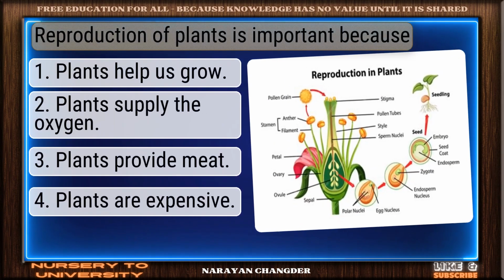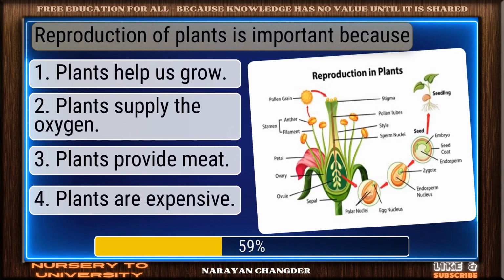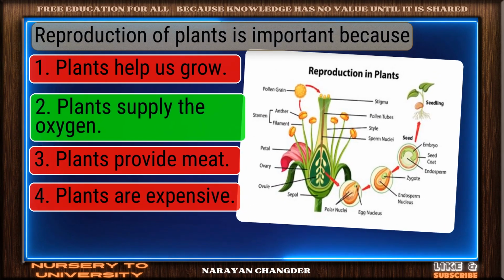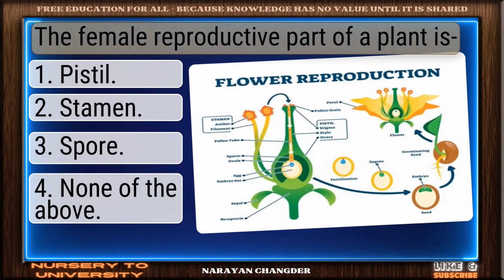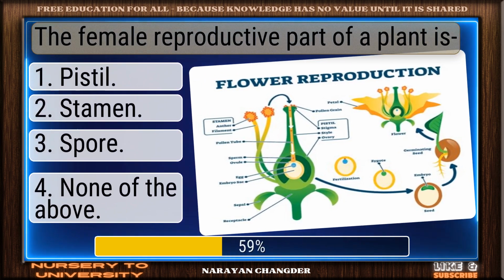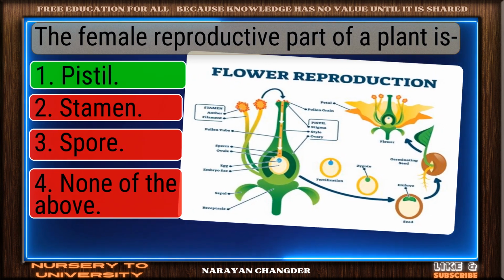Question number 33. Reproduction of plants is important because? Well picked. Plants supply the oxygen is the correct answer. Question number 34. The female reproductive part of a plant is? You chose pistil, and it is correct.